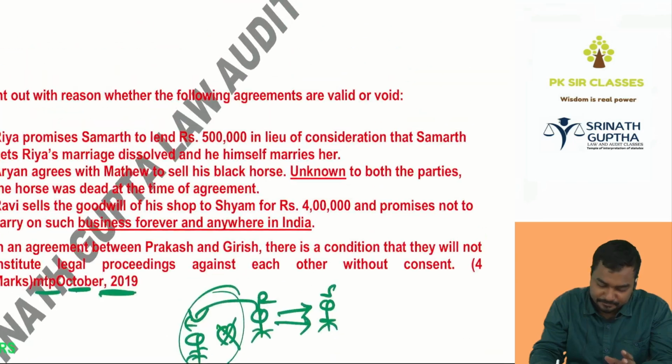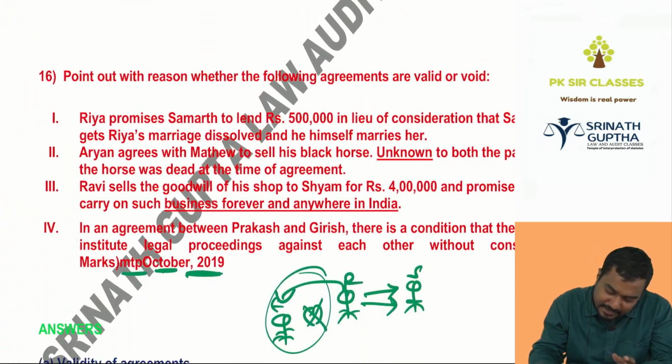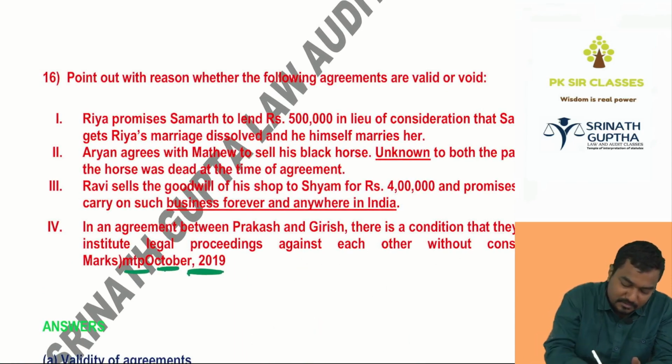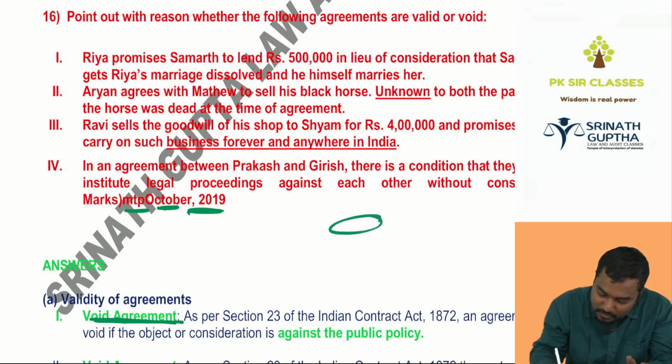Same example. Next. Aryan agrees with Mathus to sell his black horse. There was a horse. What is this, beta?